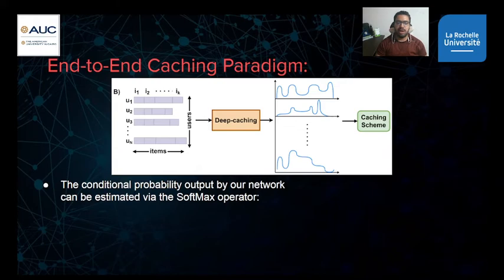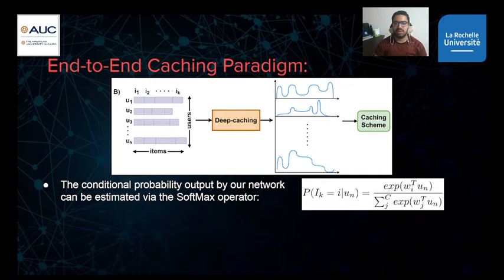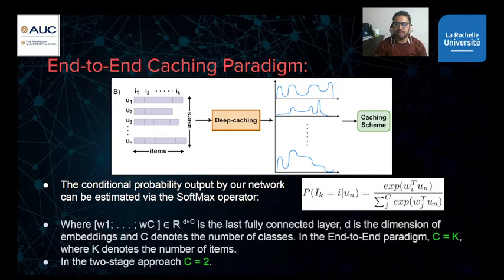Here we adapt the training objective of the deep neural network to be a conditional probability output, to estimate whether an interaction may happen or not. Based on that, the last fully connected layer dimension will not be 2 as before, when it was a binary classification.